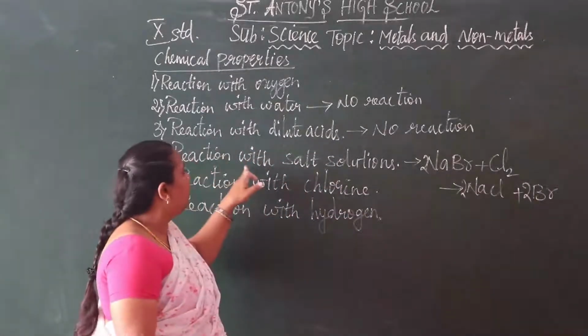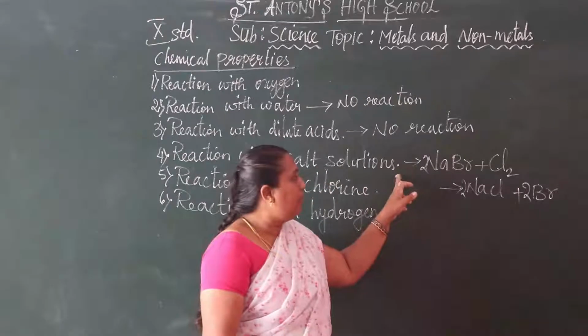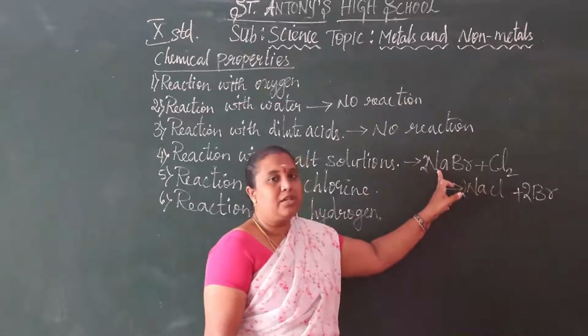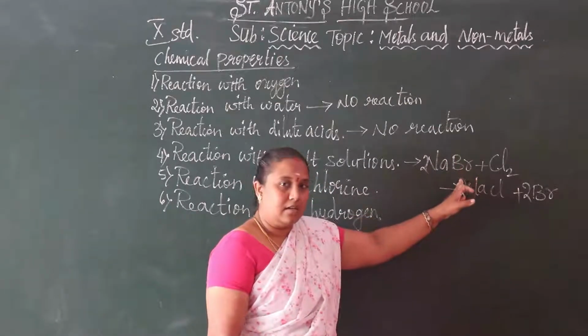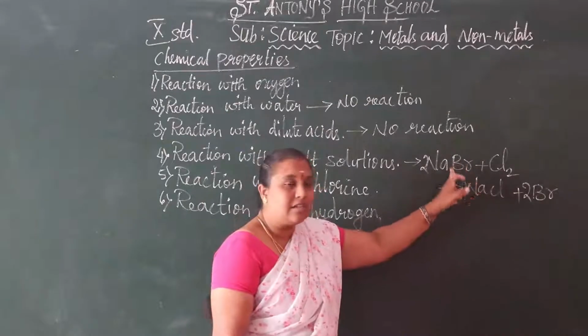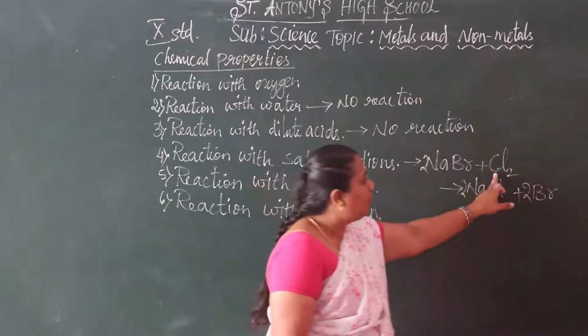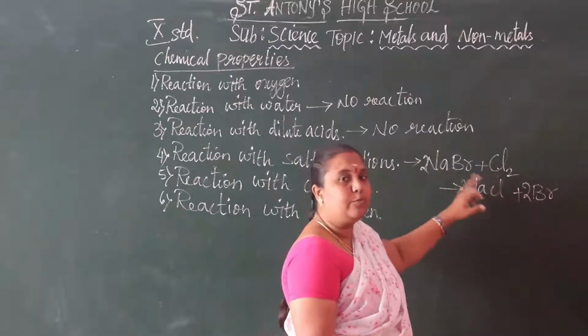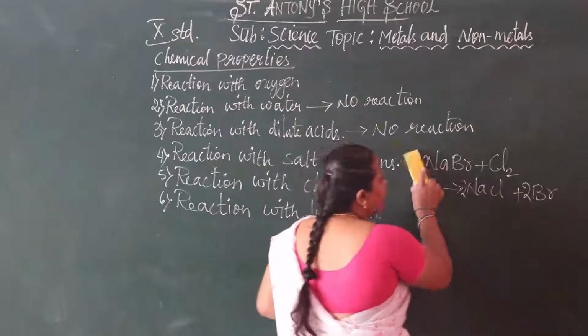So, reaction with salt solution: a non-metal reacts with salt solution and displaces the non-metal from its salt solution. This chlorine is more reactive than the bromine, so it displaces it. So this is the reaction.